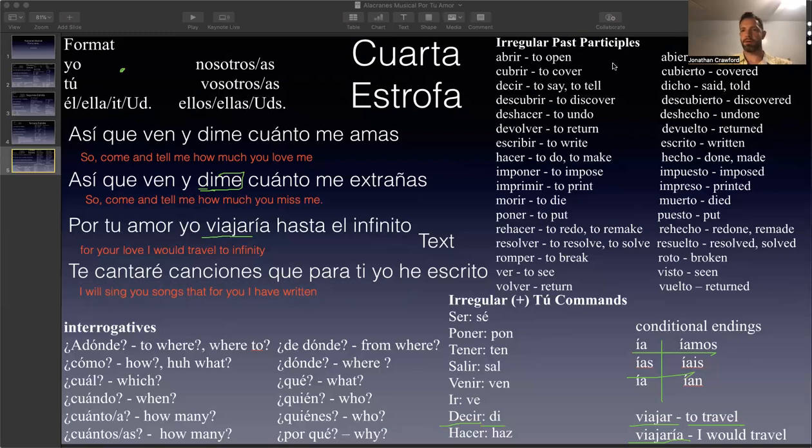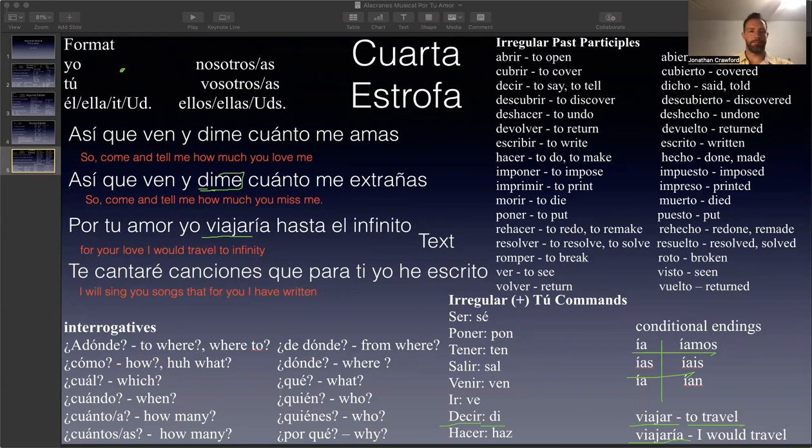Let me see if I can move my thing here over here somewhere. So now you guys can pause it and write all those down if you want. So abrir means to open. Abierto, it's not, for example, abrido. You would never say that. It's abierto. So you just have to remember these. Abierto, cubierto, dicho, descubierto, deshecho, devuelto, escrito, etc.